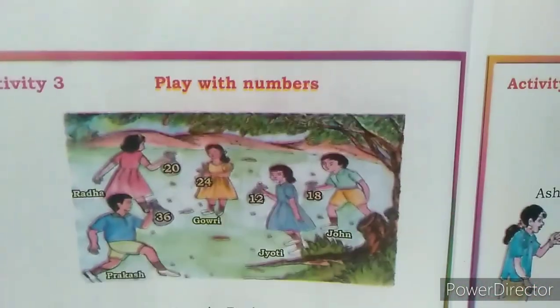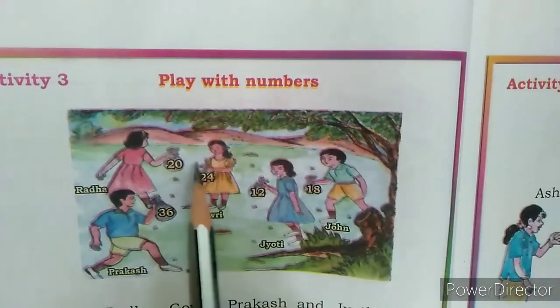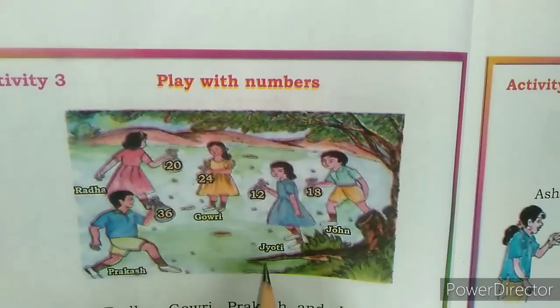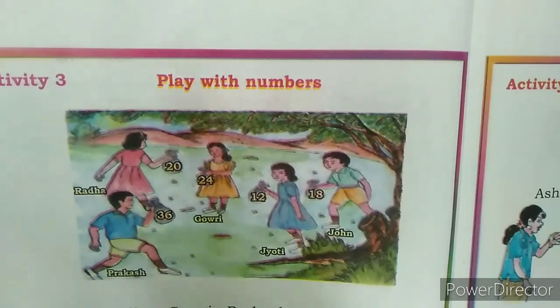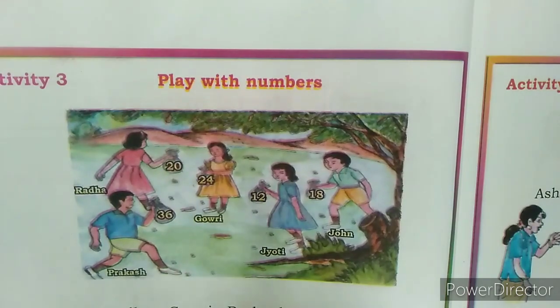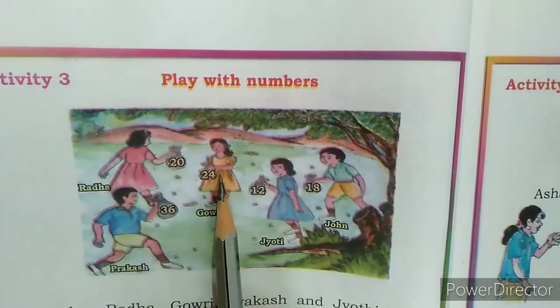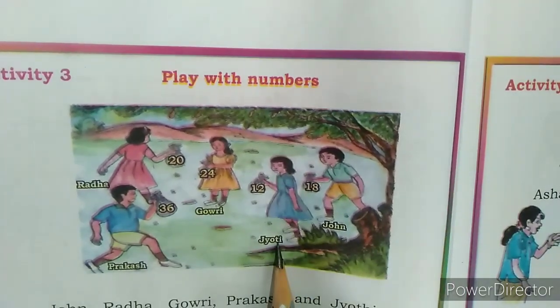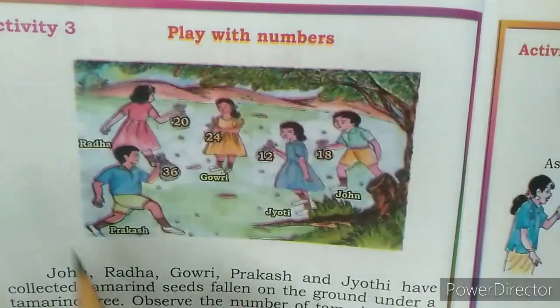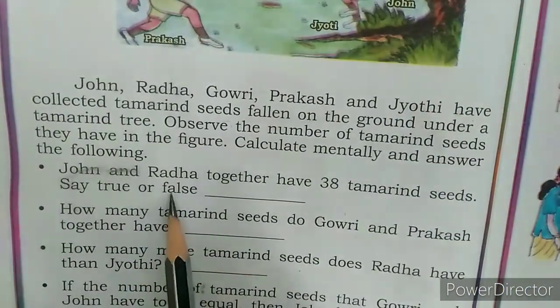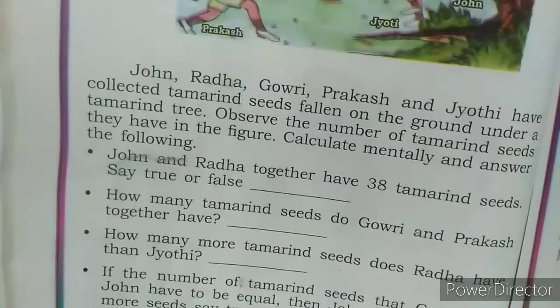They have collected the fallen seeds which were fallen down. So Radha has collected how many? 20. Gauri has collected how many? 24. Jyoti 12. John 18. And Prakash 36. Now we have to solve the sums.